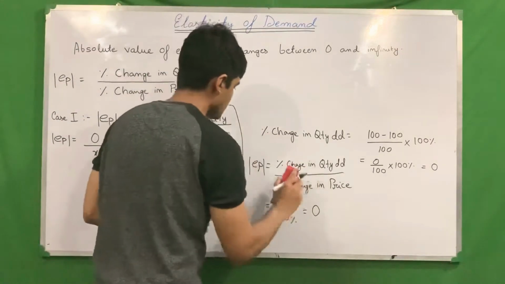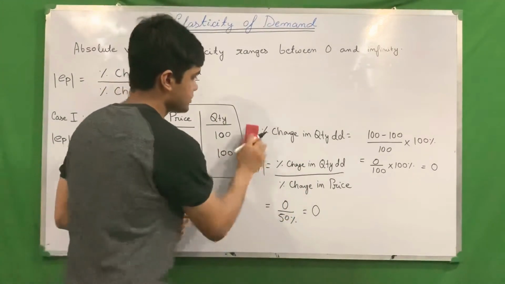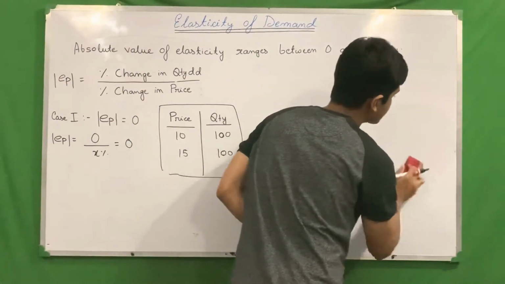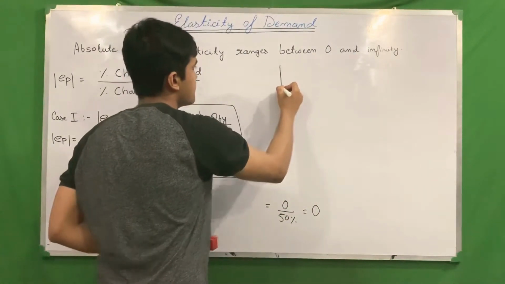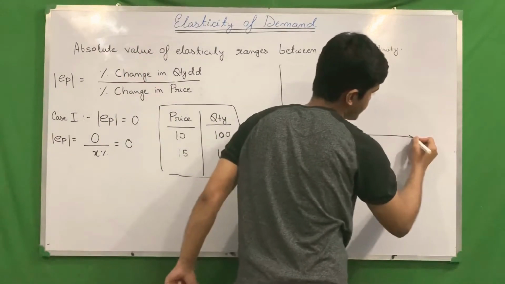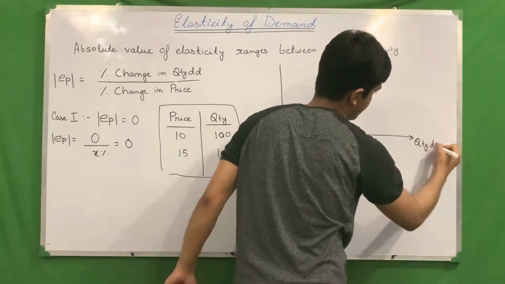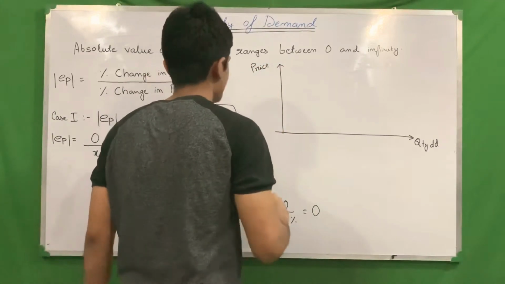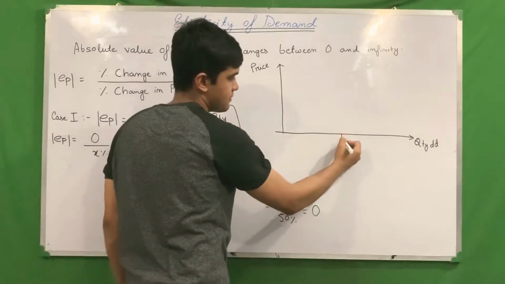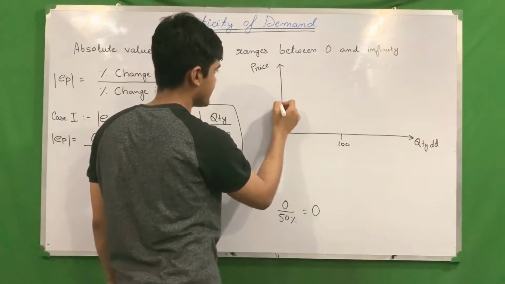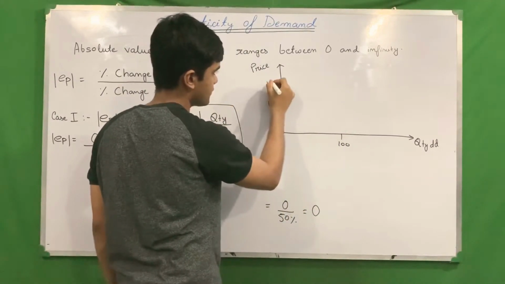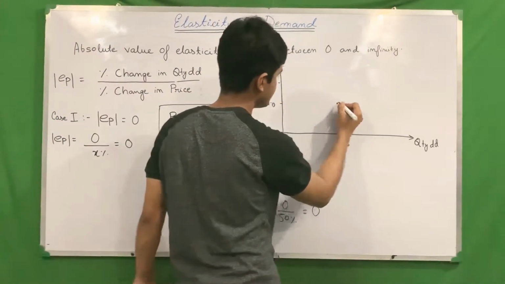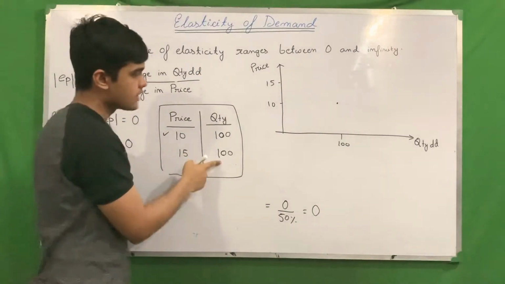Now concentrate. This is quantity demanded and this is price. Quantity demanded is 100 over here, price was 10 and 15. When price is 10, quantity demanded is 100, and when price is 15, quantity demanded is 100.